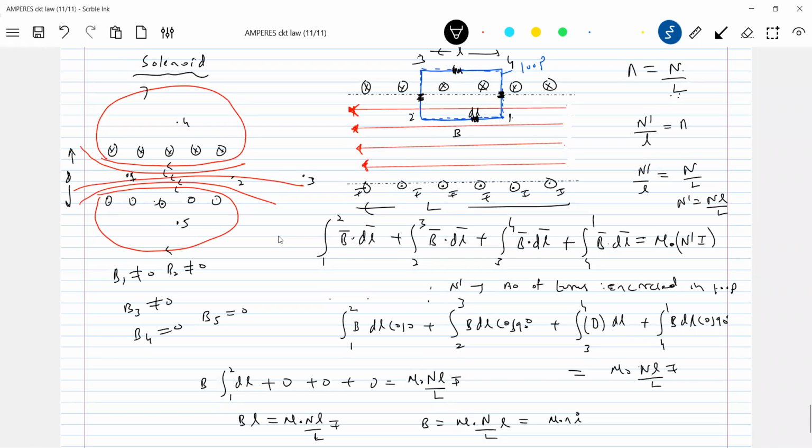Strictly, we are discussing for a long solenoid. So for a short solenoid, we can't find out. Leave it. Come out of Ampere's circuit law. Already you have the formula. Use that formula. Now look at this one. Sir, instead of this square loop, I'll assume some other circular loop. Enjoy mathematics. So what is Ampere's circuit law all about? Ampere's circuit law is all about choosing a suitable plane curve.